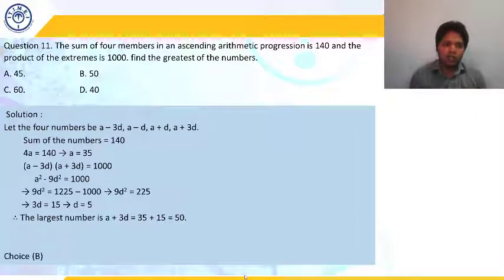We got A to be 35, and one more thing was given: the product of the extreme terms, A minus 3D and A plus 3D, is 1000. Plugging in the value of A, we got D to be 5. And if D is 5, the largest number is A plus 3D, so 35 plus 3 into 5, which is 15, gives 50, your answer. I hope it is clear to everyone.